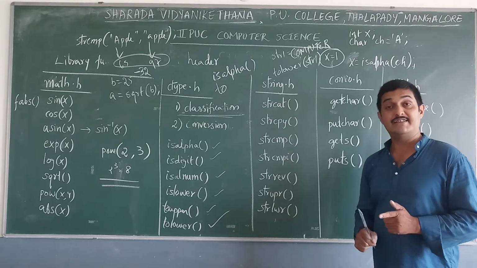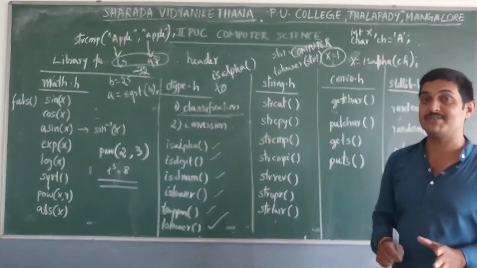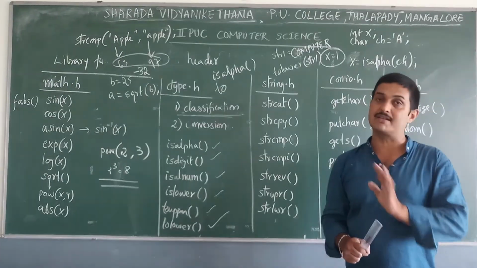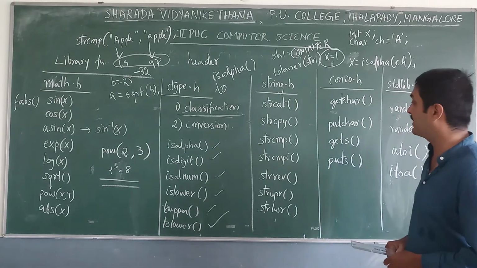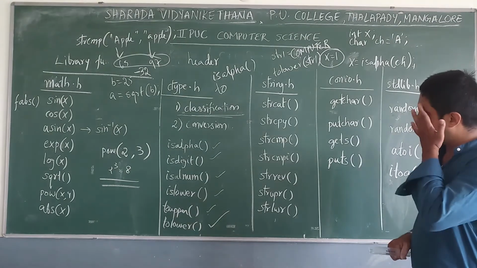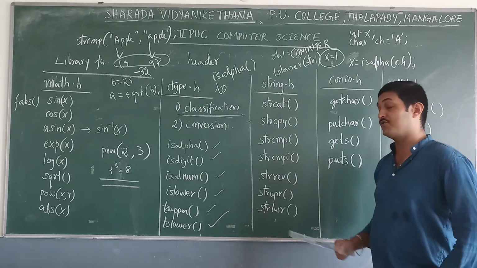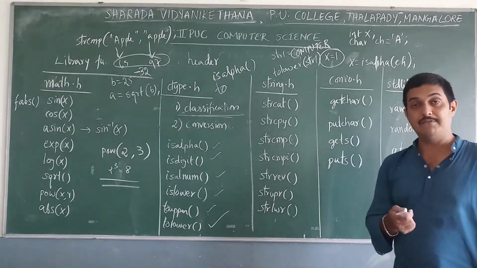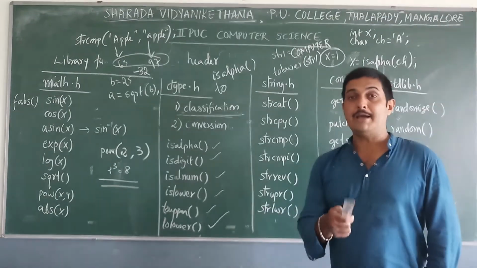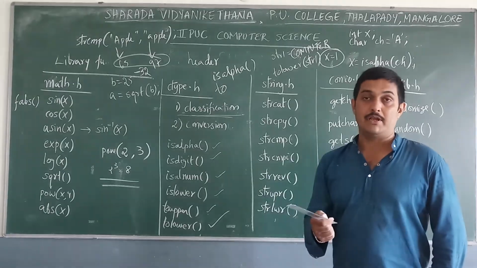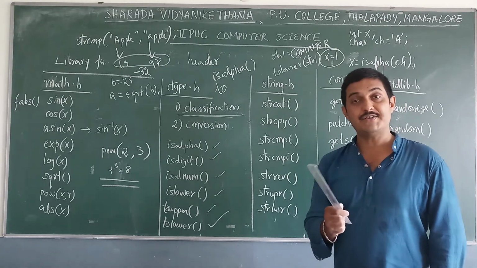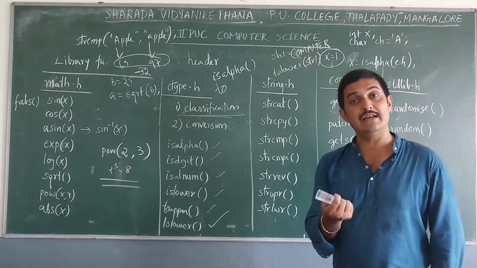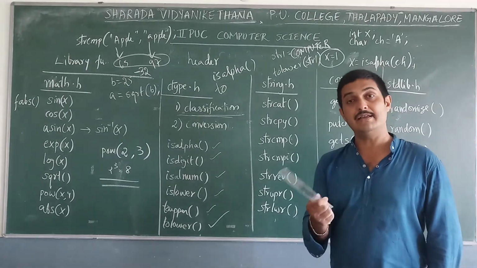strcmpi is not case sensitive, so it treats uppercase and lowercase letters as the same. Next, strrev function, that is to reverse the given string. If the given string is MAL, strrev gives LAM, like this.